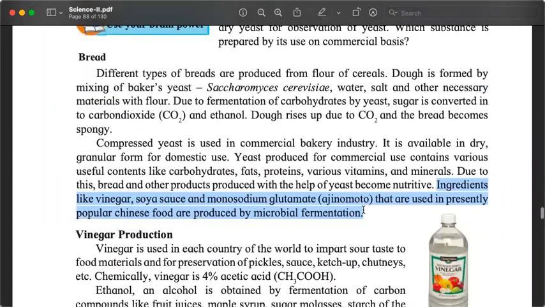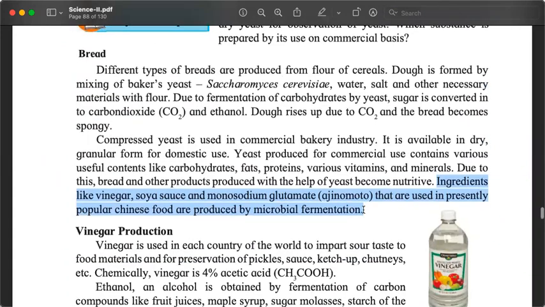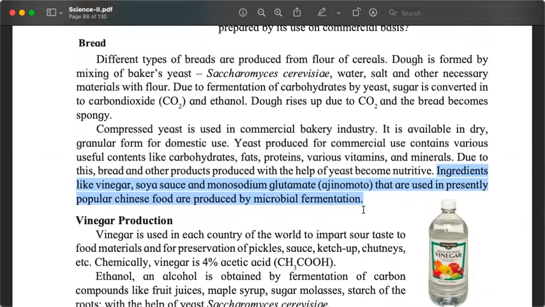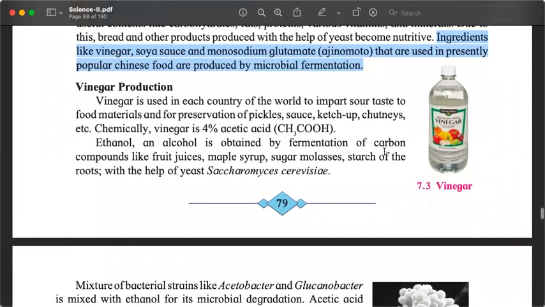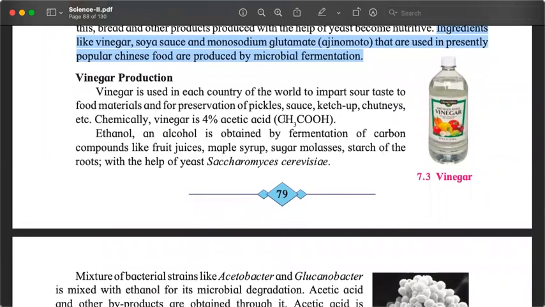So first, the non-dairy product that we studied is bread. And in the production of bread, we use yeast. That yeast helps in fermentation. Similar fermentation is used to produce other products, the first of which we will study is vinegar, which you all just now confirmed is called sirka.